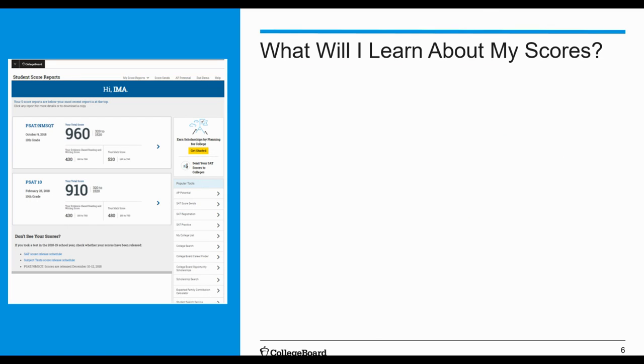All right, so what will I learn about my scores? When you log onto your College Board account, you'll be taken to a dashboard entry like the one that you see on the left. And you'll have access to links to popular tools like student search and SAT registration. The first thing you'll see on your dashboard is your PSAT and NMSQT score. The total score ranges from 320 to 1520, and it's the sum of your math section score added to your evidence-based reading and writing section score. When you click the arrow next to your score, you'll be taken to your detailed score report.